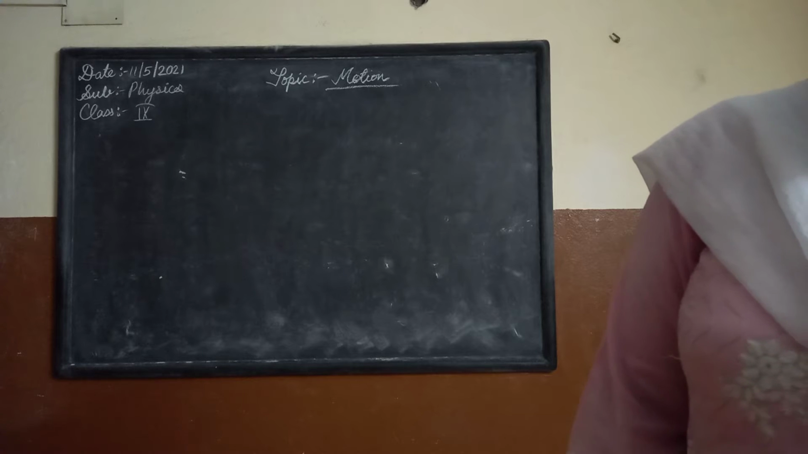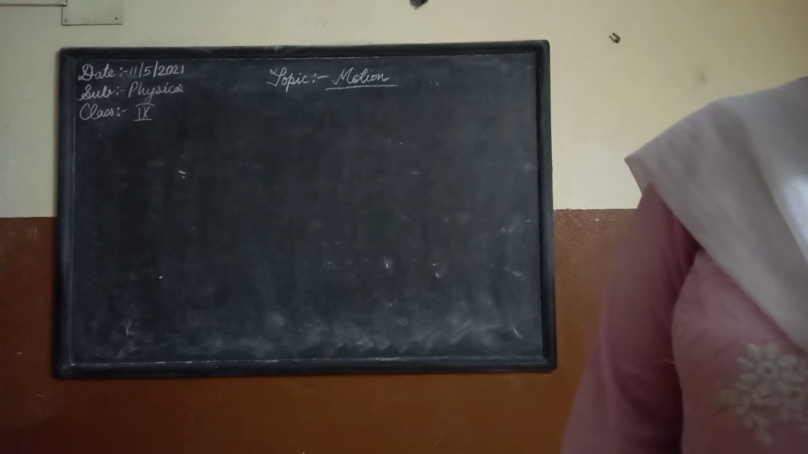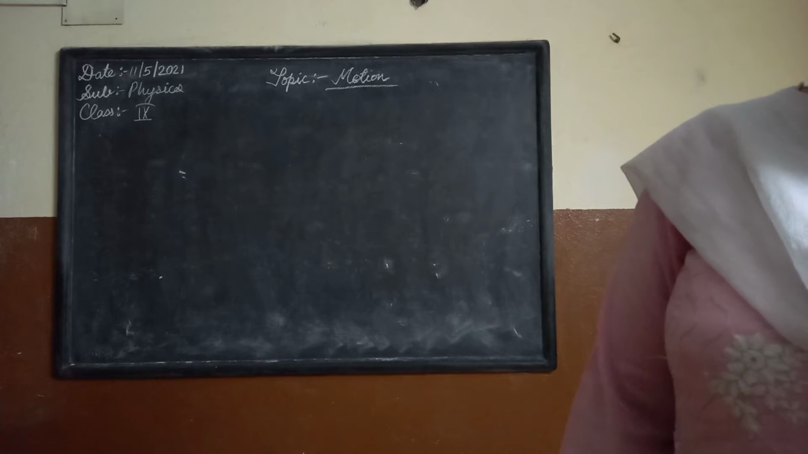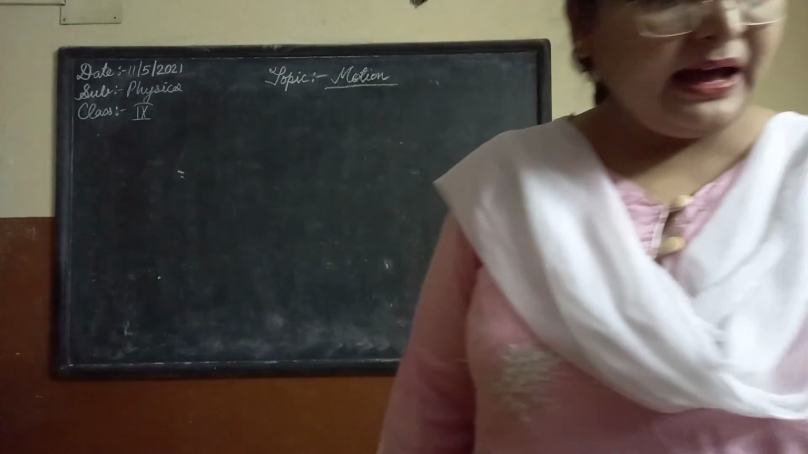A bus decreases its speed from 80 to 60 km per hour in 5 seconds. Find the acceleration of the bus. So a equals v minus u by t. That substitution formula you can substitute and you can write down the answer.